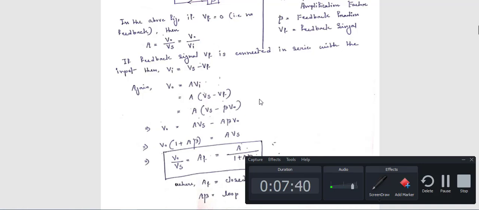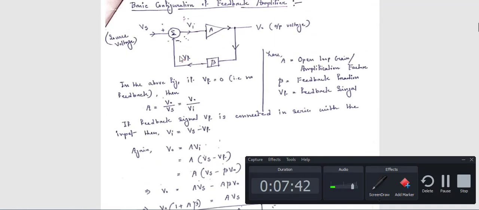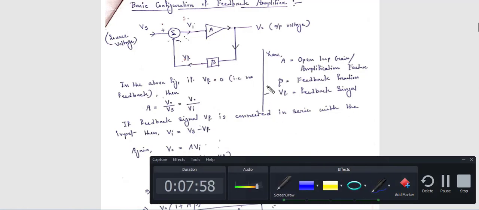Now again come to the circuit. What is the value of this Vf? Vf means the output voltage multiplied with this factor. Which factor? Beta. Beta is the feedback fraction. So you have to multiply V0 with beta.